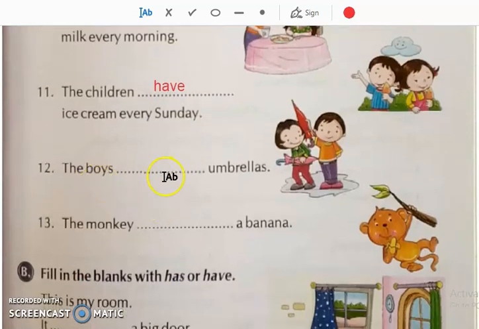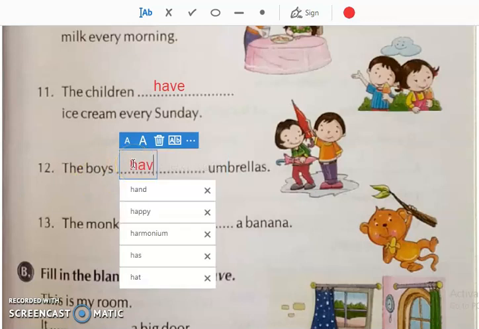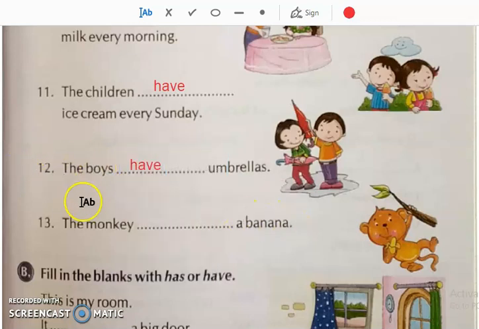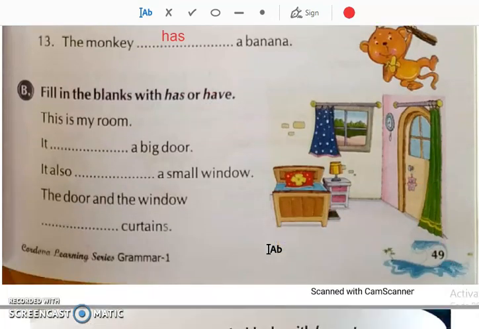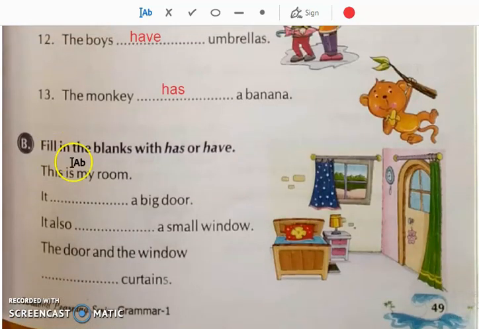Then the boys dash umbrellas. Again, boys, it is more than one. So what will we use? Have. Okay, then the monkey dash a banana. Monkey is one, only one animal we are talking about. So we will use has, H-A-S, has. Okay. Now again there are fill in the blanks. This is my room. It dash a big door. What will we always use with it? Has. It has a big door.